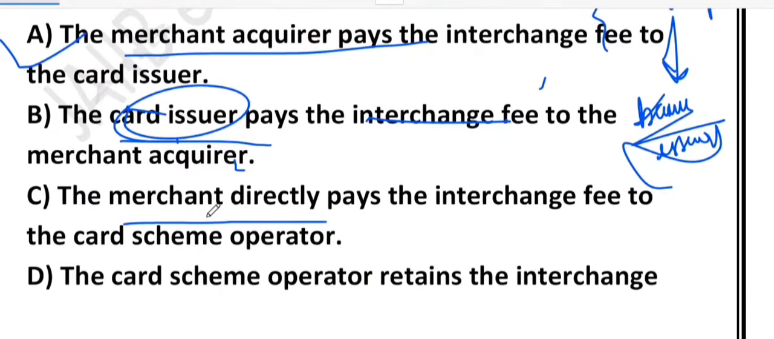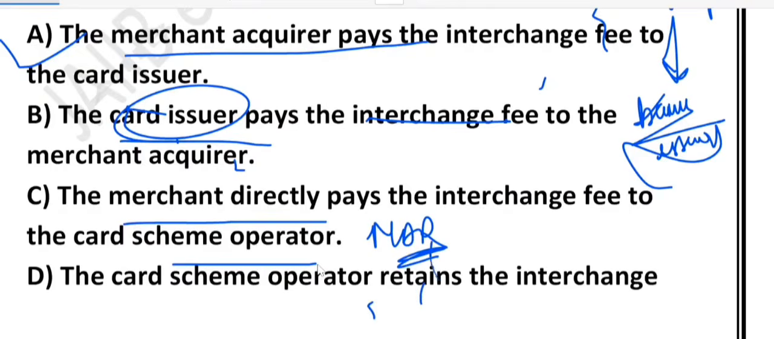Option C says the merchant directly pays the interchange fee to the card scheme operator. Yes, this one is also incorrect. The merchant pays a charge which we call MDR. That is the peculiarity of this session. I don't only explain the correct one, I explain each and every option, because in the upcoming examination you may face a question based on either option. So you should have complete conceptual clarity.